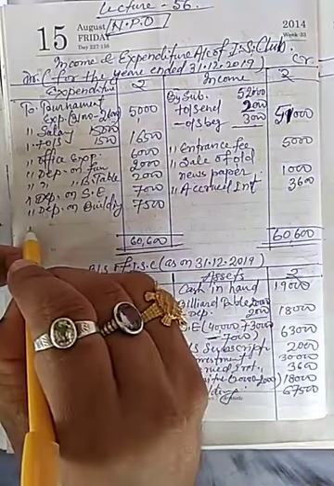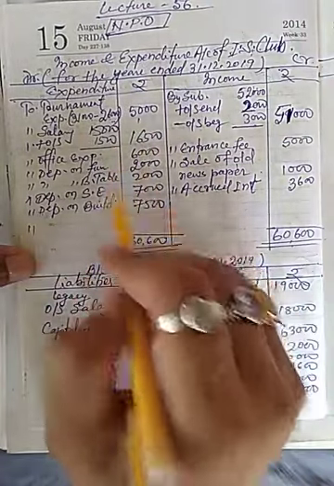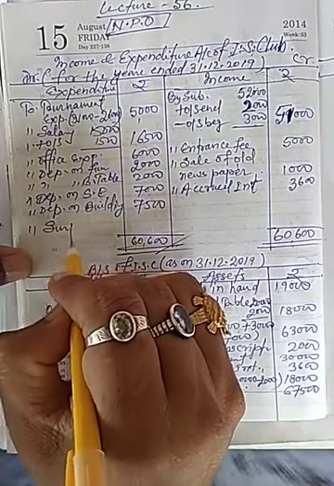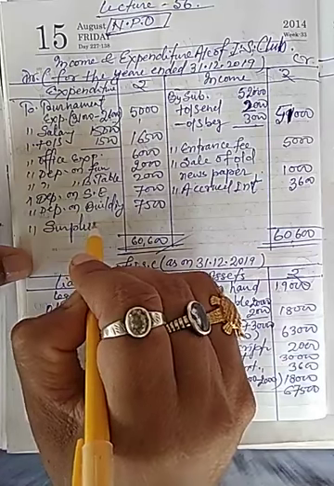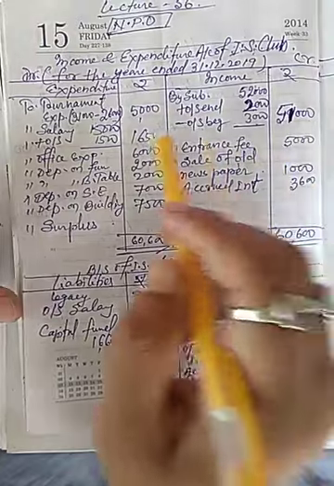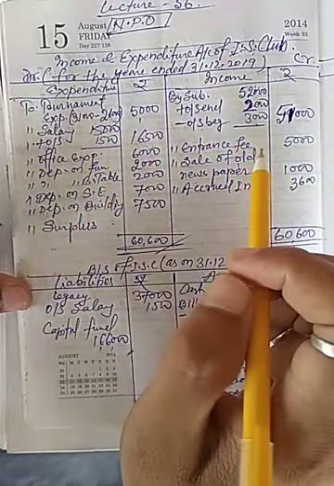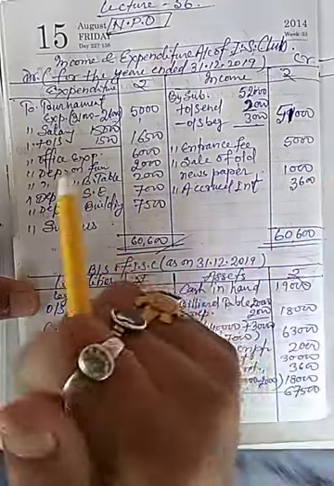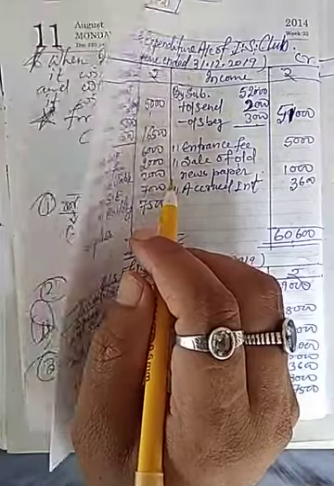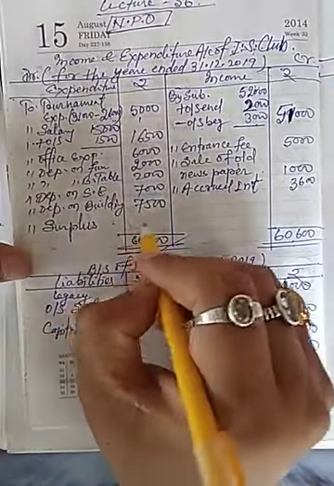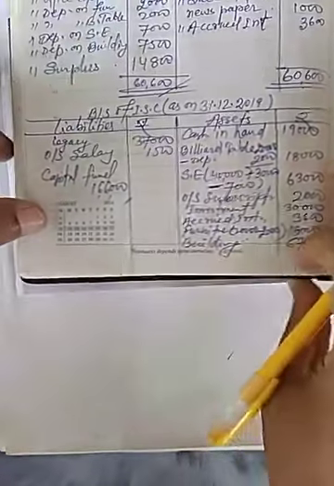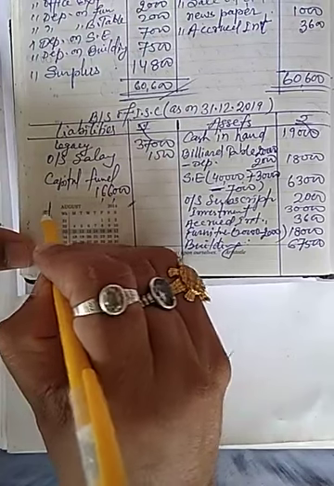Now when we deduct all the expenditure from total income, it will be surplus. I have explained about the surplus, excess of income over expenditure is known as surplus. So in this question surplus will be 14,800.